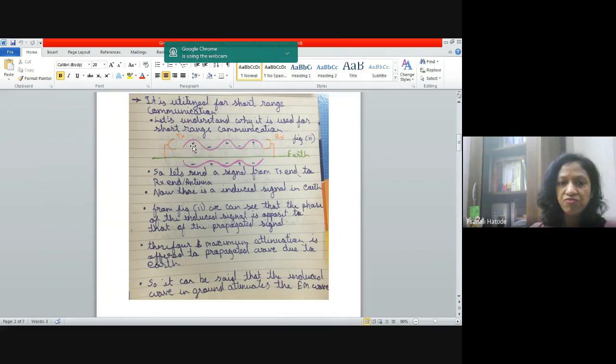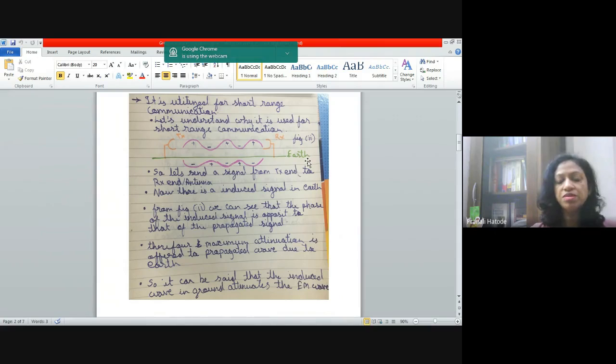You can see here it is plus, then it is minus here, plus here, and so on. This induced wave of opposite phase offers maximum attenuation to the EM wave which is propagating from the transmitter to the receiver antenna.